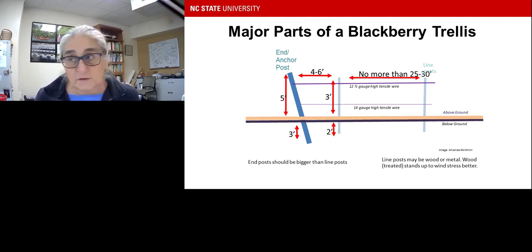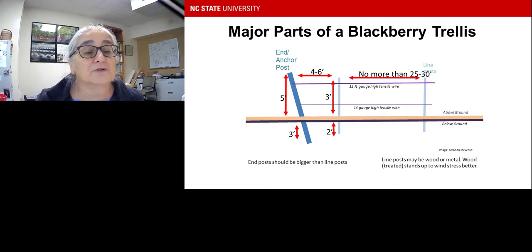Just a review, so everybody is on the same page, the major parts of a blackberry trellis, and this is a very simplified version of it. You have an end or anchor post, usually larger than your line posts right here. The line posts can be 25 to 35 feet apart.